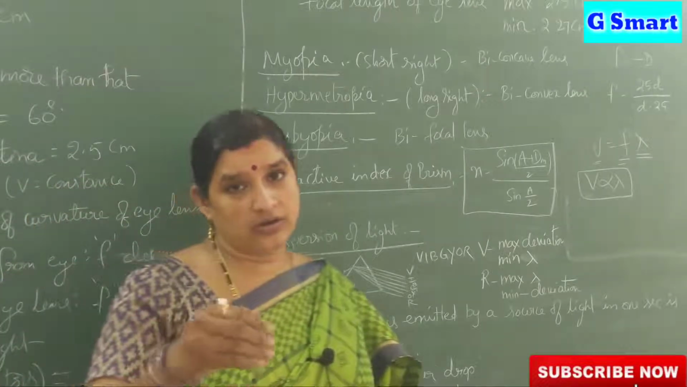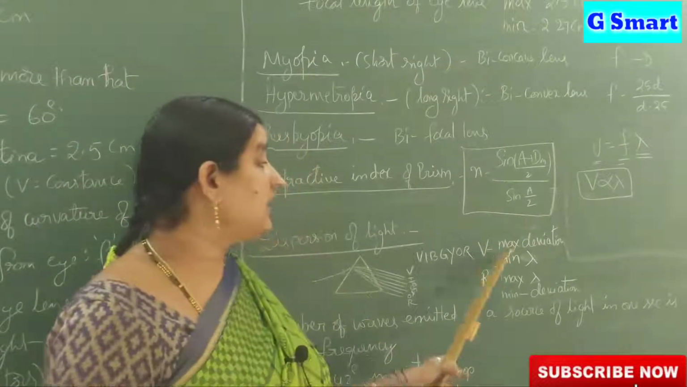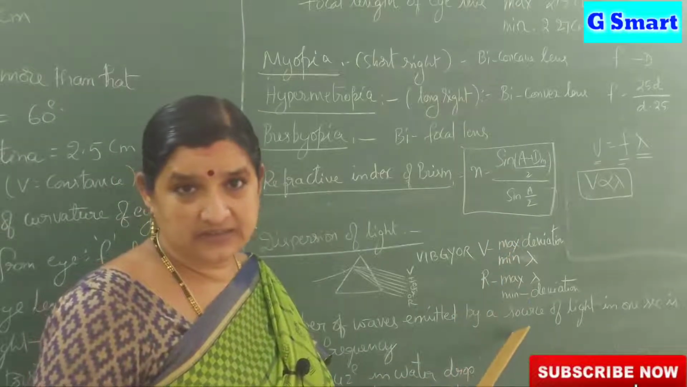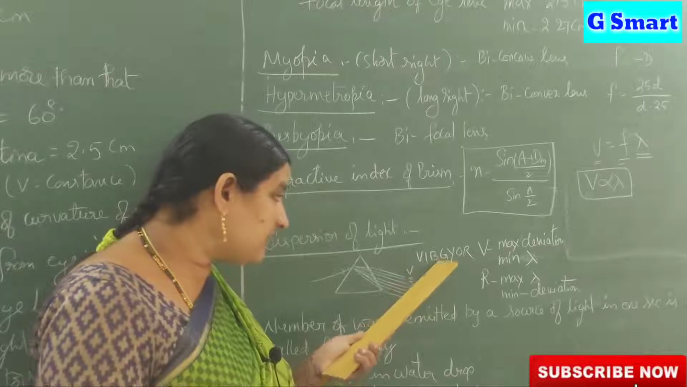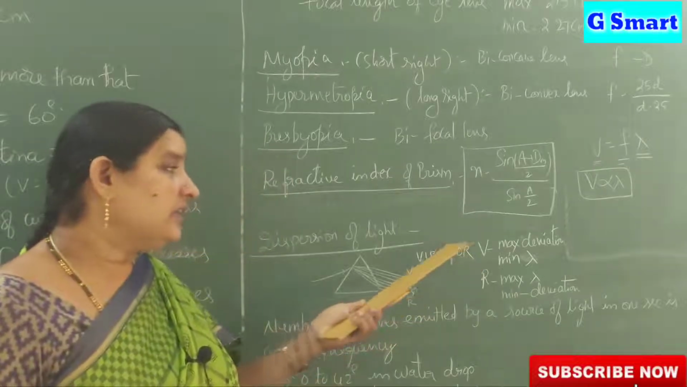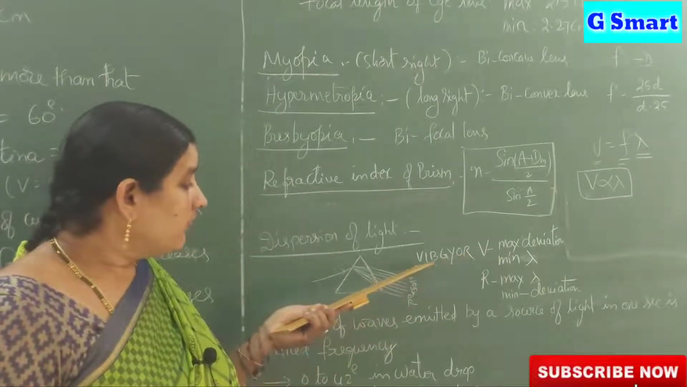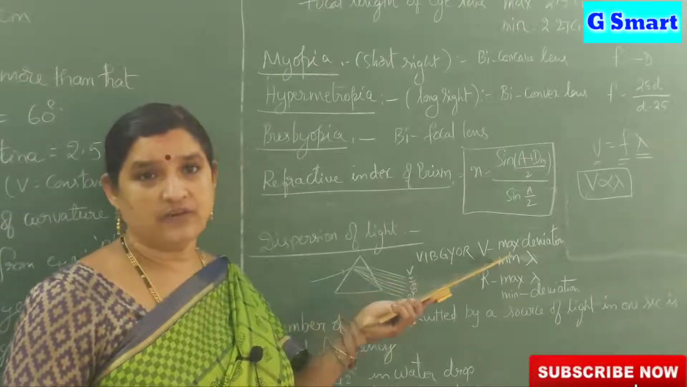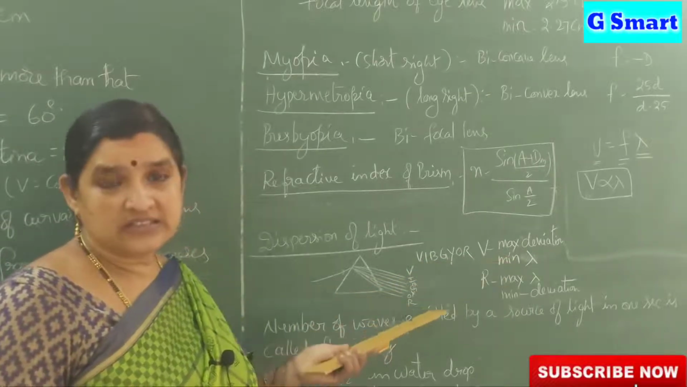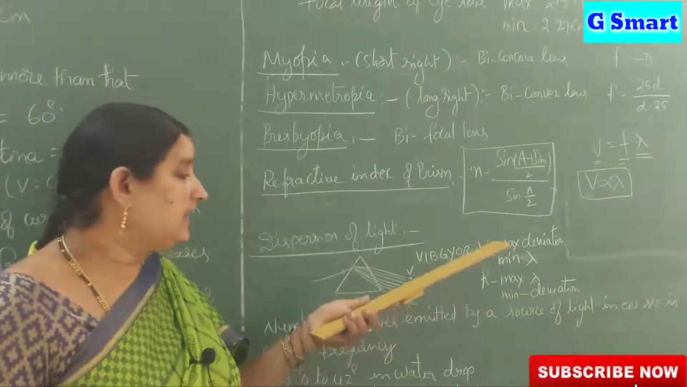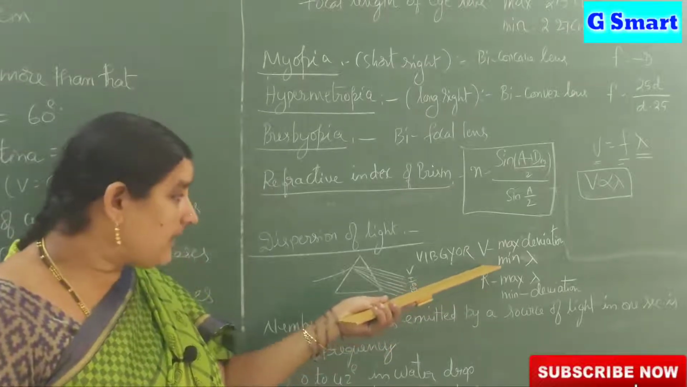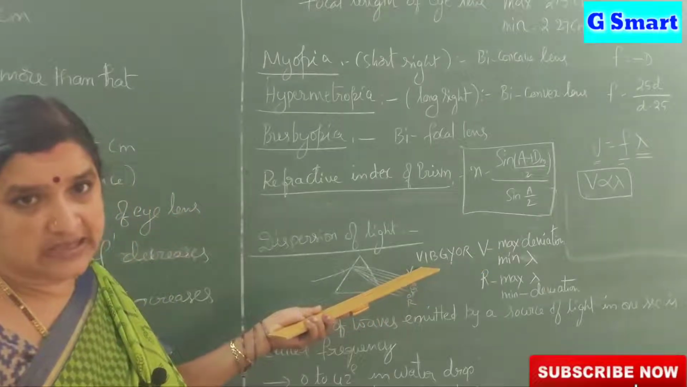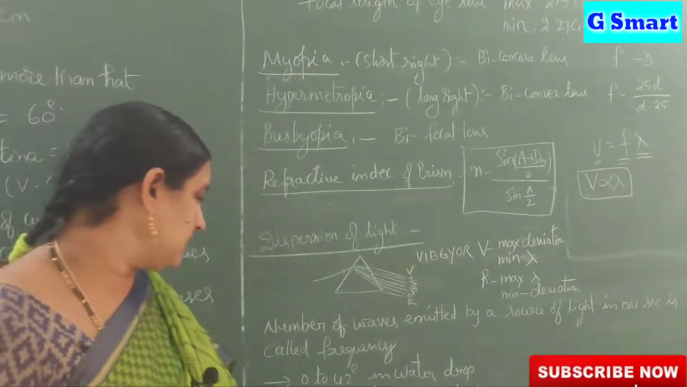But in accordance with frequency, violet has more frequency and red has less frequency. If we observe this order from violet to red, frequency gradually decreases and wavelength increases. From red to violet, wavelength gradually decreases and frequency increases.